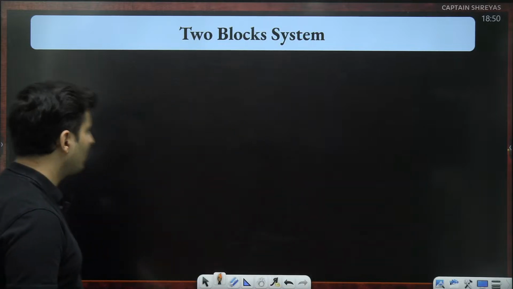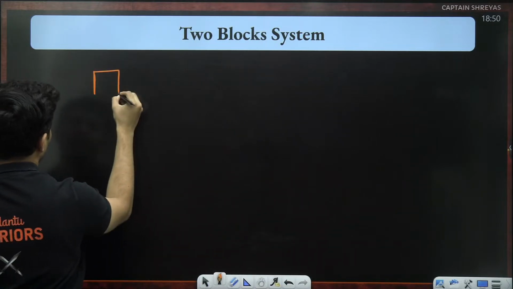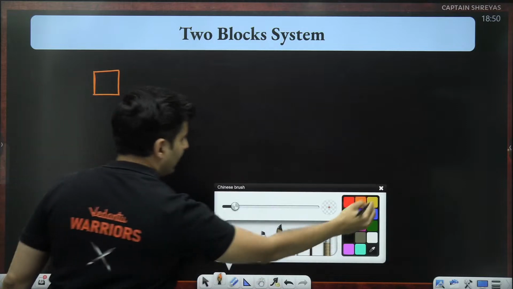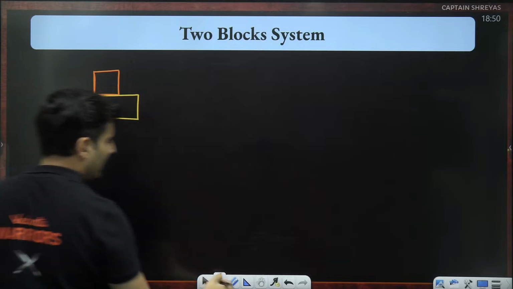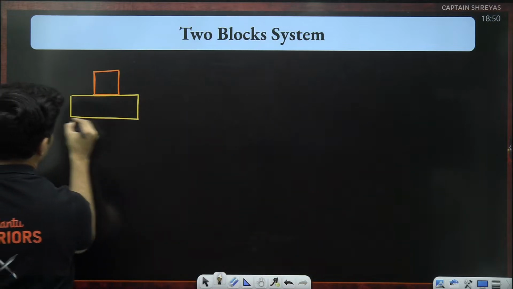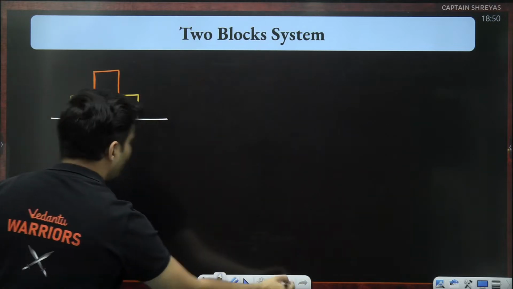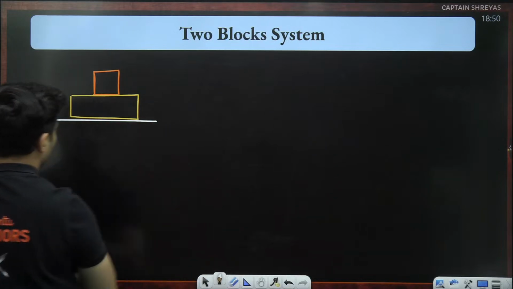That's when the major problem happens and people get confused. Imagine there is a block and then there is another block over it, and this is the surface. Let me see if you guys can answer this question.